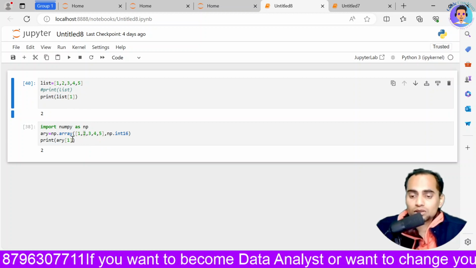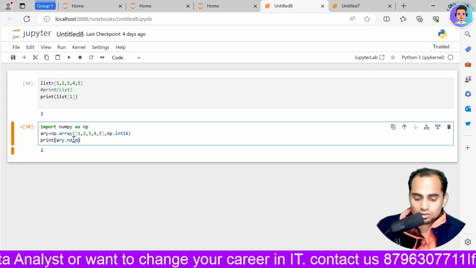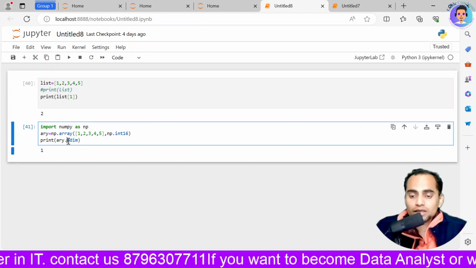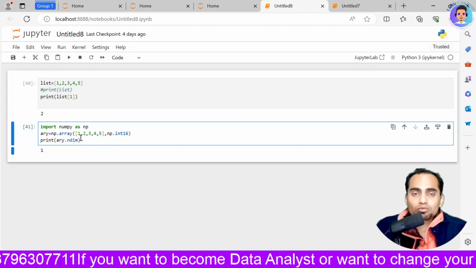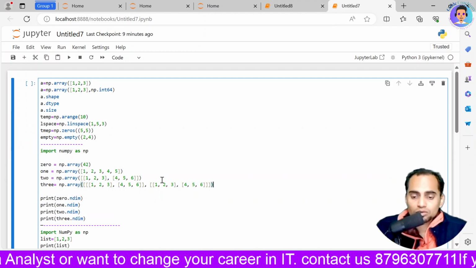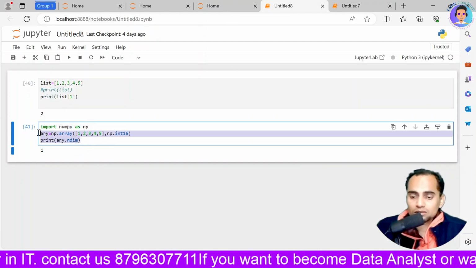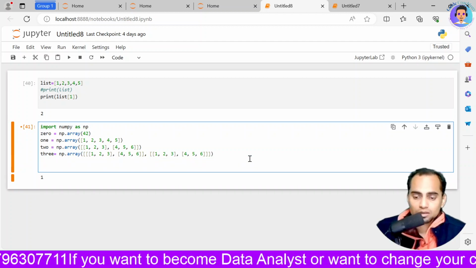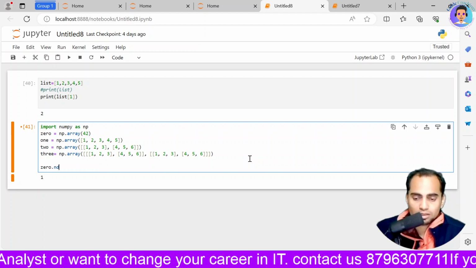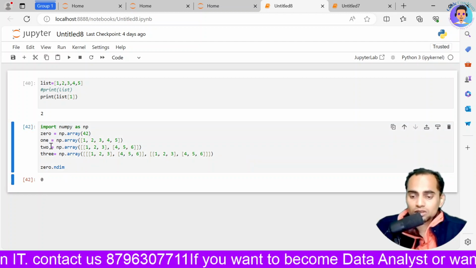Now if I want to see the dimensions, I write dot ndim. This is n dimensional; ndim is used for understanding how many dimensions there are. If I want to use 2-dimensional or 3-dimensional arrays, I'll simply write it like this over here, and then write 0 dot ndim, and if I execute it, it is giving me 0 as the n dimension.